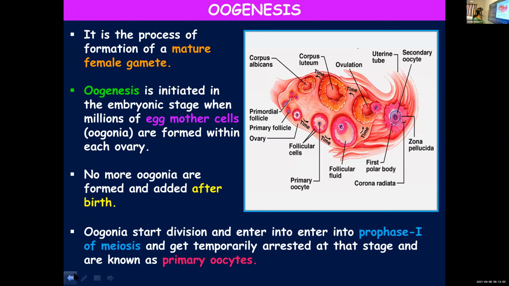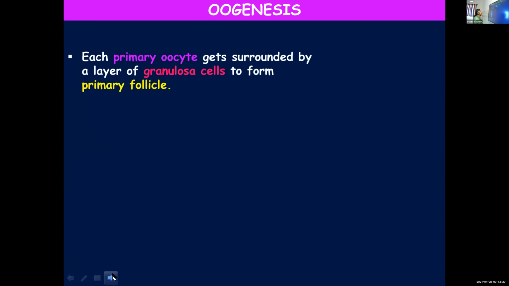Once the oogonia enter into meiotic division and reach prophase 1, the division will get arrested, and at that stage you call it primary oocytes. These primary oocytes will not undergo any division, but at the same time some changes are occurring around the primary oocyte by the formation of more and more layers around it.